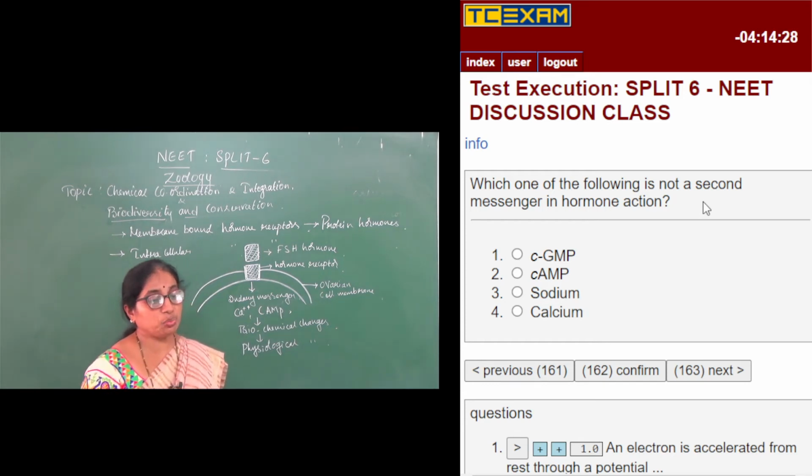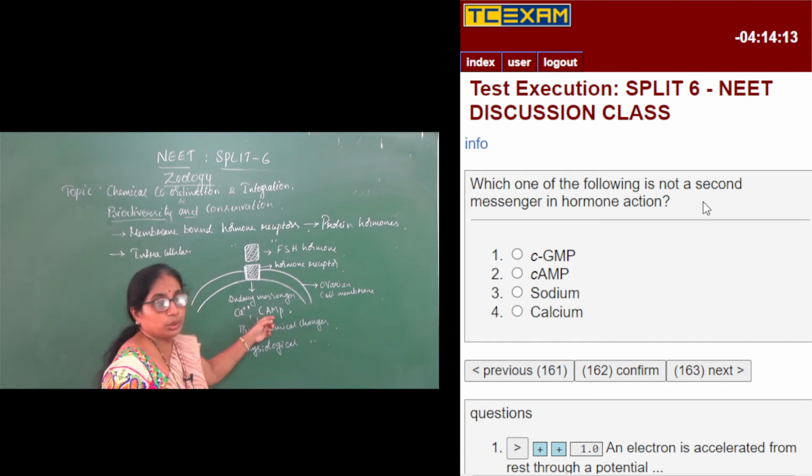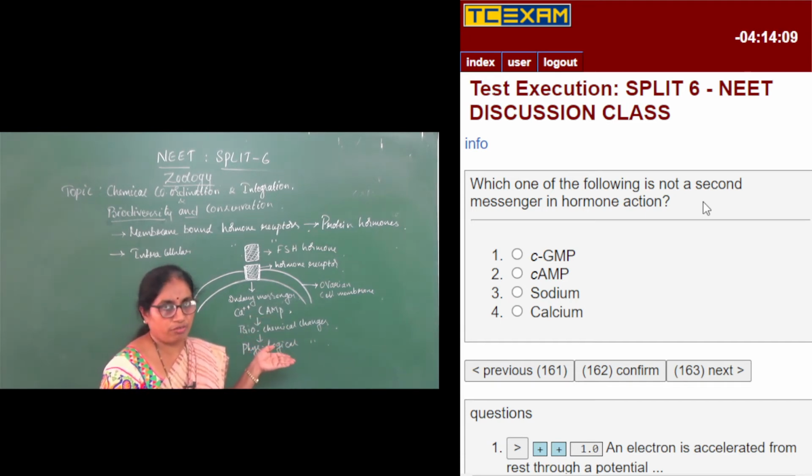Now looking into the question, which one of the following is not a second messenger in hormone action? So cyclic GMP, cyclic AMP. I have given the example of cyclic AMP, so AMP can be replaced by GMP. Adenosine monophosphate is AMP, and GMP is guanosine monophosphate.